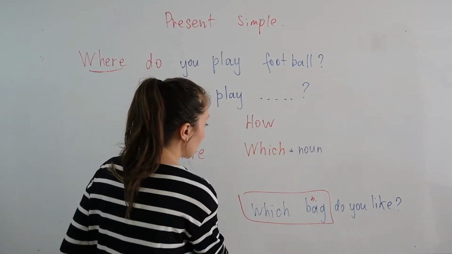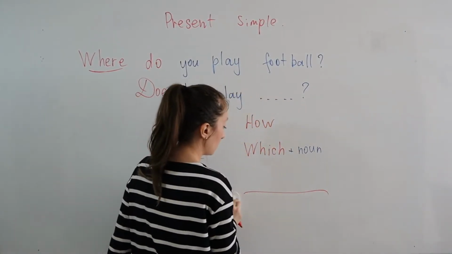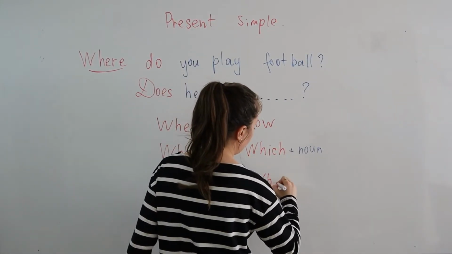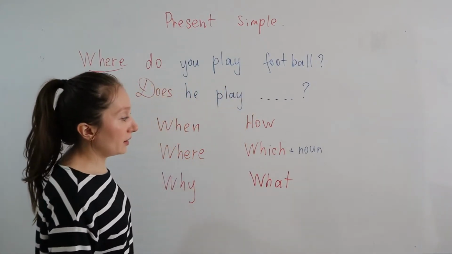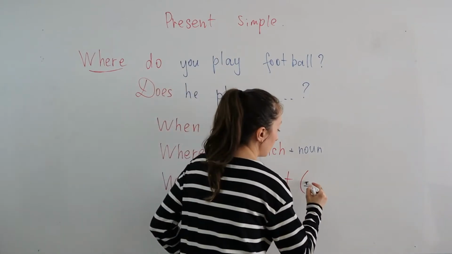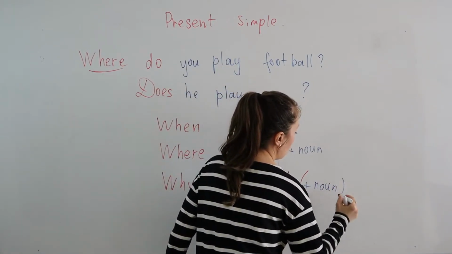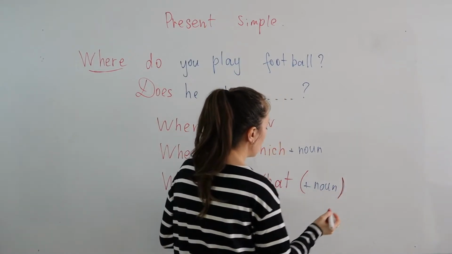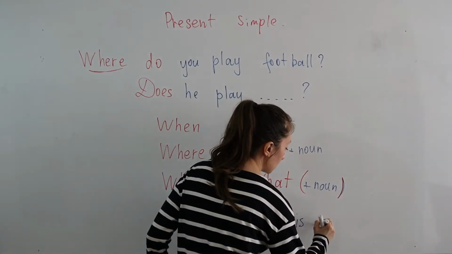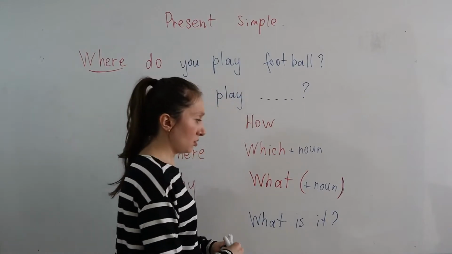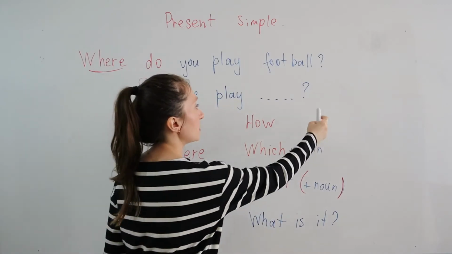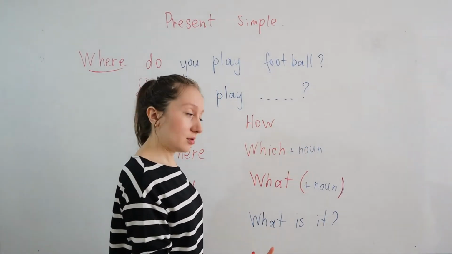The next one is what. It can come separately, plus it can come also with a noun. You can say, for example, what is it? What is it? This is a pencil, or this is a marker. What is it? This is a board, right?